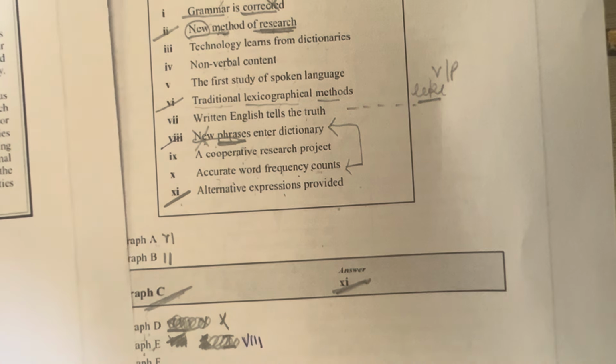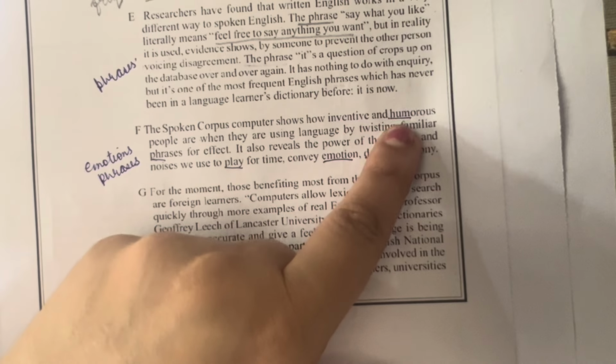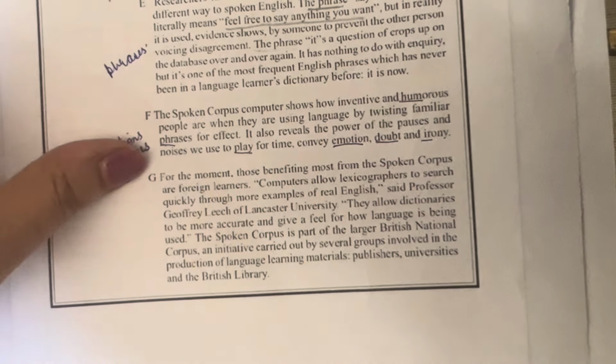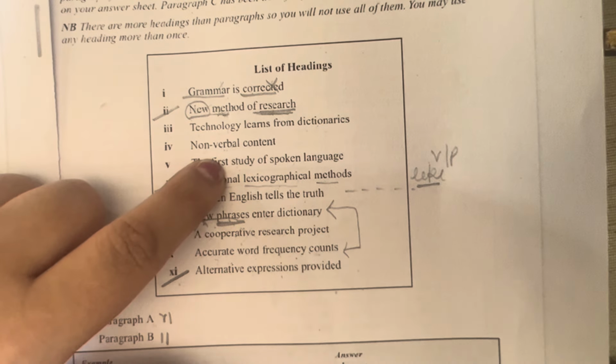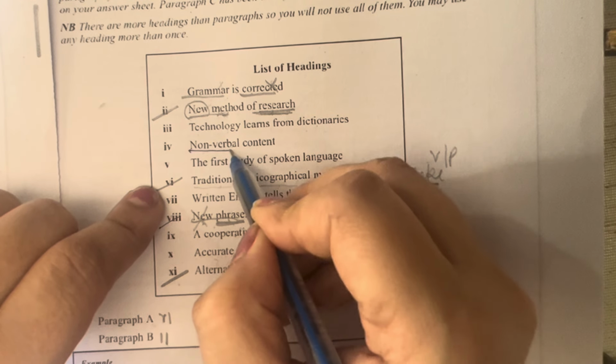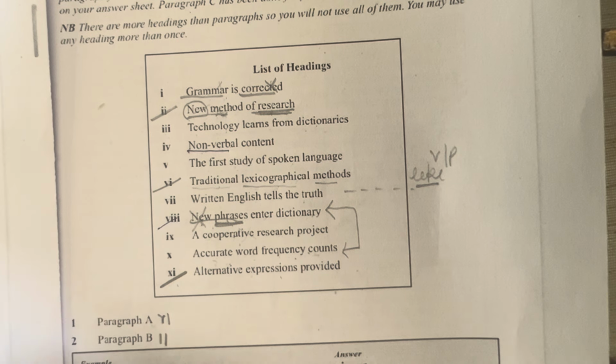So let's see. F. So here they were talking about humor and all those emotions thing. Okay. So we had one thing related to emotions. So I have been telling you that non-verbal means which is beyond verbal. I mean, anything which is apart from verbal. Verbal means speaking.